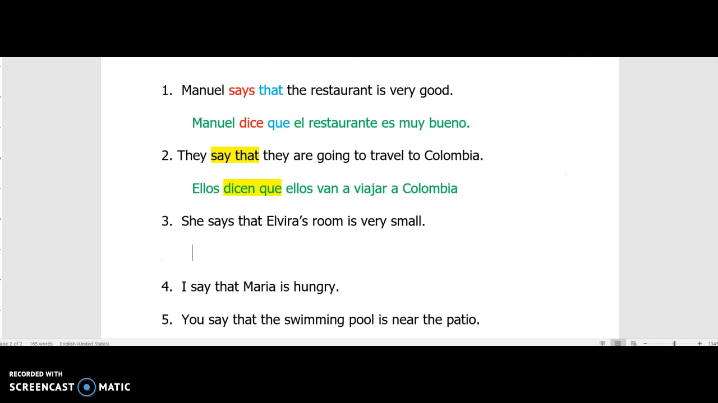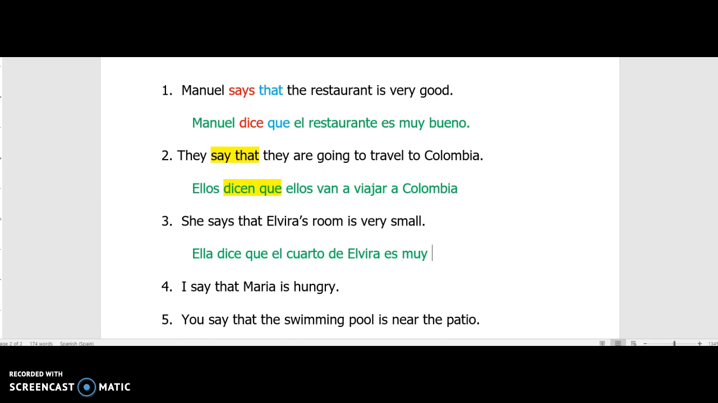She says that Elvira's room is very small. So she, ella, says, think about it. Stem change. What's my ending? Yep. Ella dice que. She says that. Okay, Elvira's room. Remember, we know that apostrophe S does not exist in Spanish, so we're going to say el cuarto de Elvira is small. Is that a feeling or condition, or is that a characteristic? It's a physical characteristic, so we're going to use es.